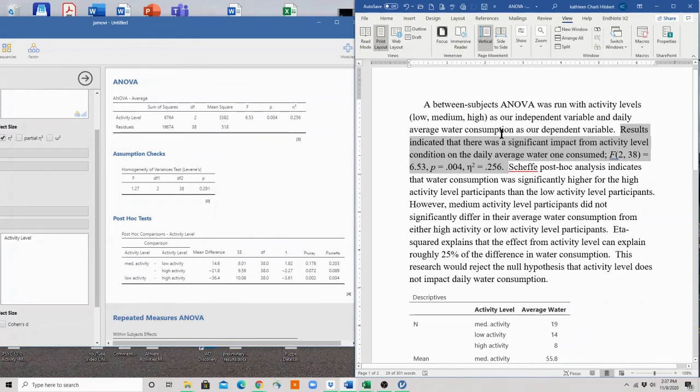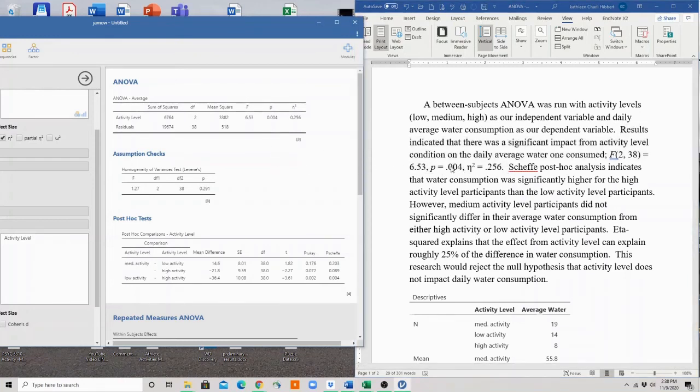Now, it's very important that we use the word significant because an inferential statistic is either significant or it is not significant. And this actually was significant. Why is it significant? Because we had a p-value of 0.04. In my F statistic, I have my degrees of freedom, which we can find right here. We have the actual F statistic, which you find right here.